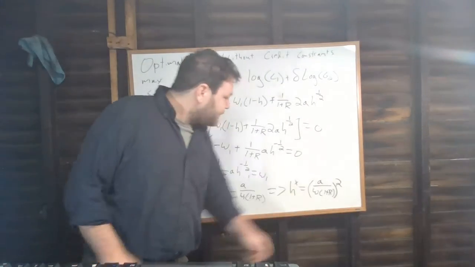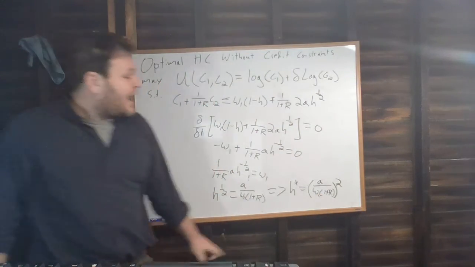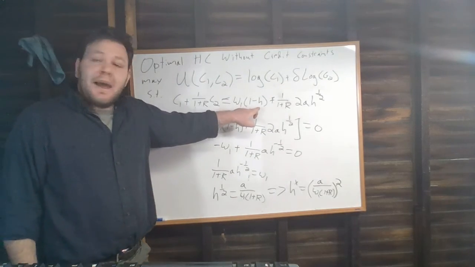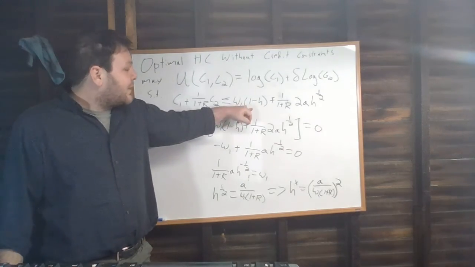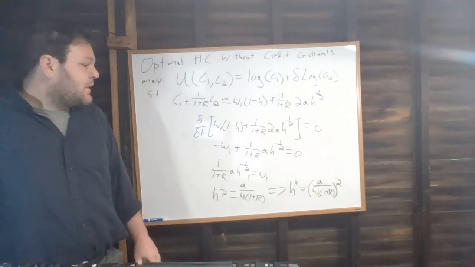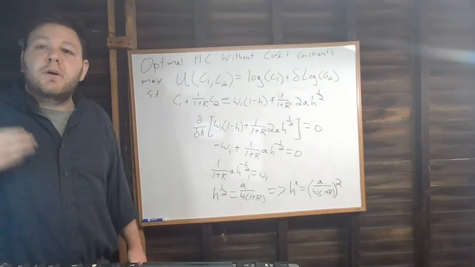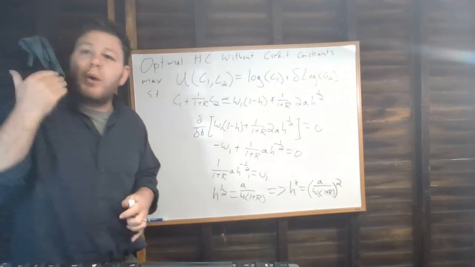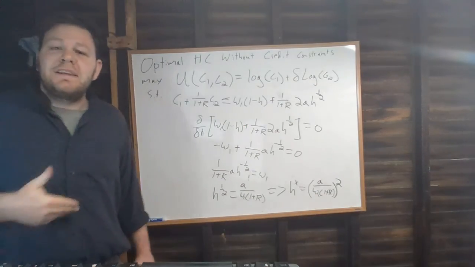On the other hand, our human capital investment is going to be smaller the higher the opportunity costs are of our time in period 1. Remember that the cost we're incurring right now to go to school is the lost earnings that we could have gotten from working in period 1. So the higher our wages in period 1, the more significant those lost earnings are. And then the last thing is, the higher this rate of return is, right, the higher the interest rate is, the less human capital we're going to want. And the reason is, because we're investing up until the rate of return on human capital is equal to the rate of return on physical capital, the higher that return is, the fewer human capital investments are going to be worthwhile.